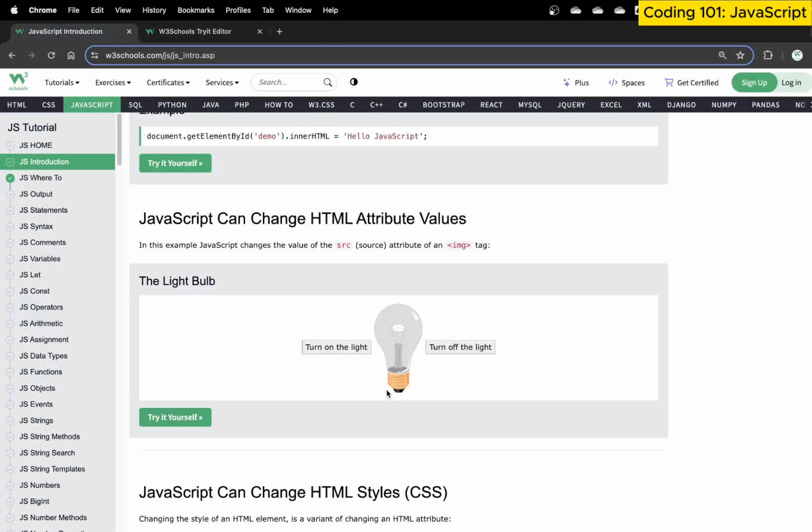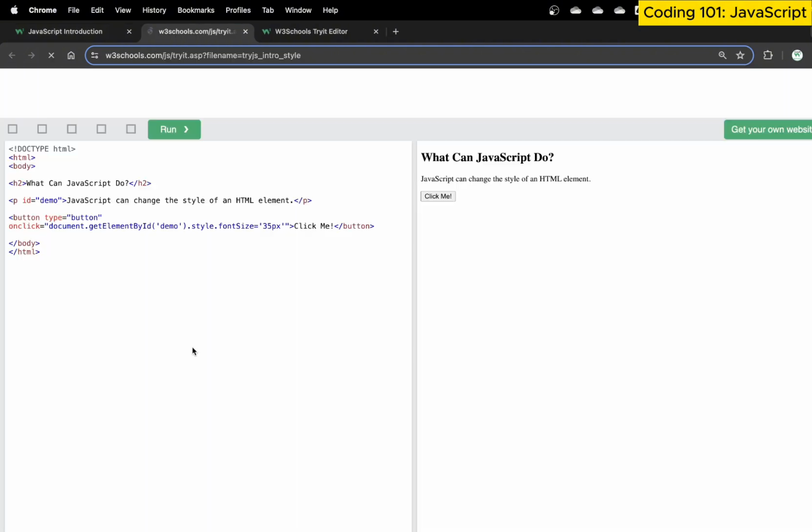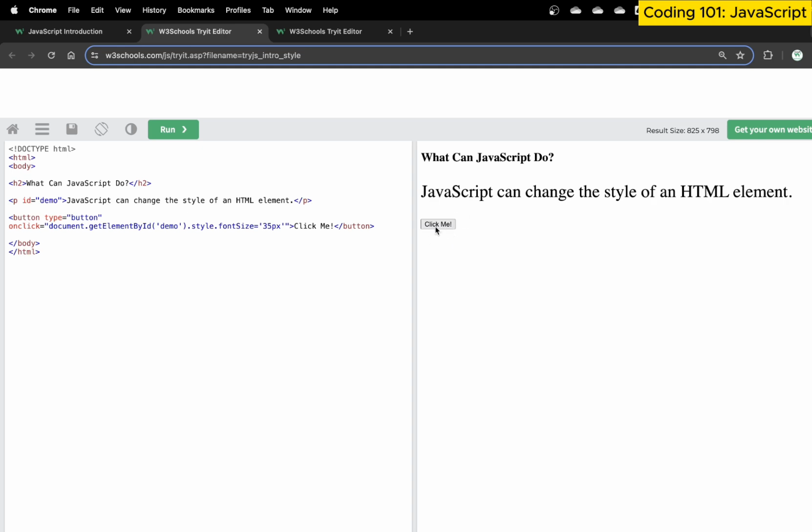Okay, so this is what it is talking about. This is what JavaScript does. So how does the change work? The change works with respect to get element by id. We read this content using something called a JavaScript button, and within the JavaScript button, we provide this onclick event. This is an attribute that we associate with our button, and within this button, we write this JavaScript code.